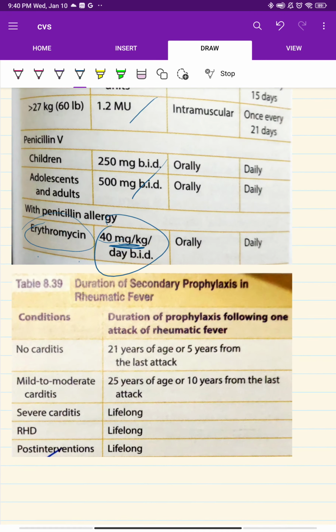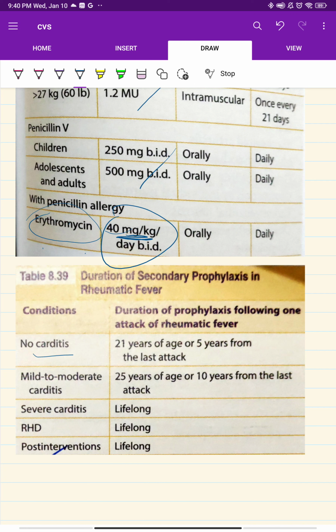Okay. If the person does not have any carditis, the duration is until 21 years of age or 5 years from the last attack. Remember, from the last attack: 5 years, up till 21 years. Mild to moderate carditis means until 25 years or 10 years after the last attack. Here 5 years from the last attack, here 10 years from the last attack. Here, for severe, it is a lifelong issue.